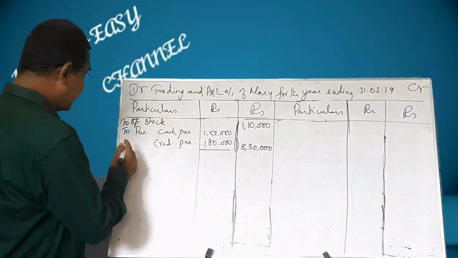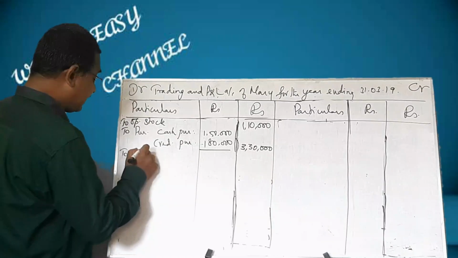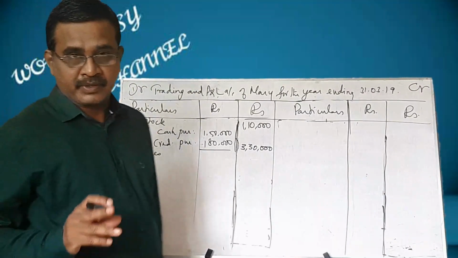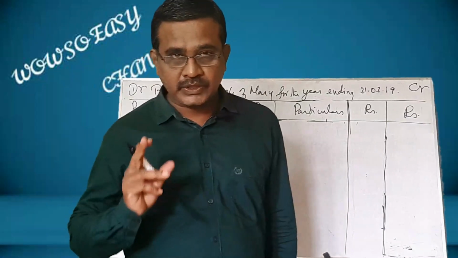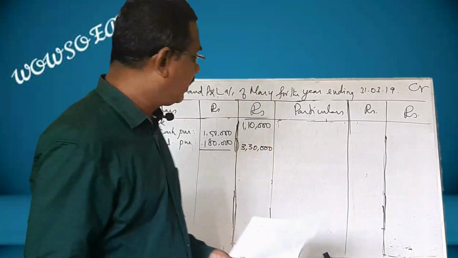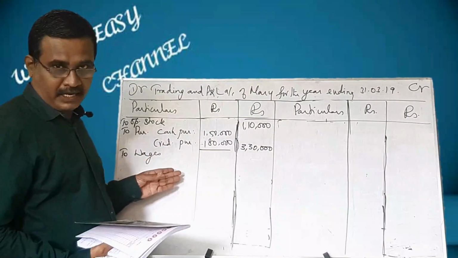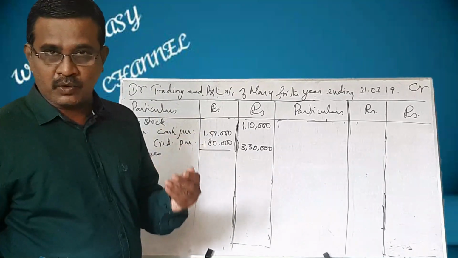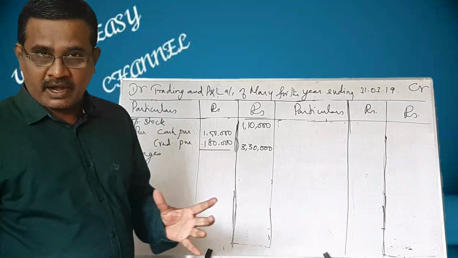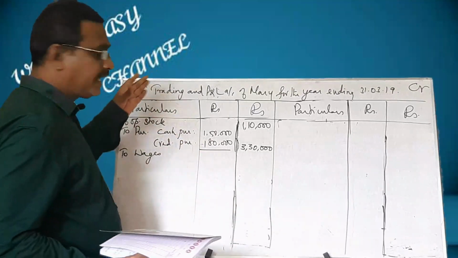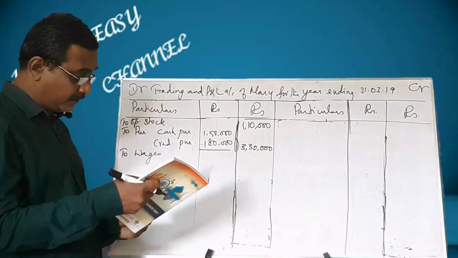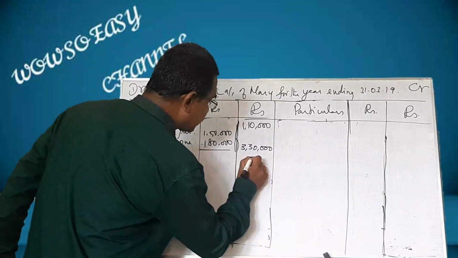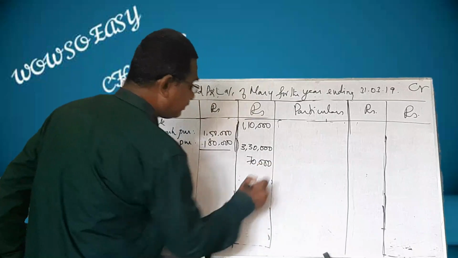And what is the next one? Wages is given. That will be taken to trading account. Remember, expenses which are associated with production will be taken to trading account. What are they? Wages, carriage inwards, water, coal, gas, power, octroi. These will come in the trading account. And wages will be taken to trading account. It can be had from cash book, that comes to 70,000.